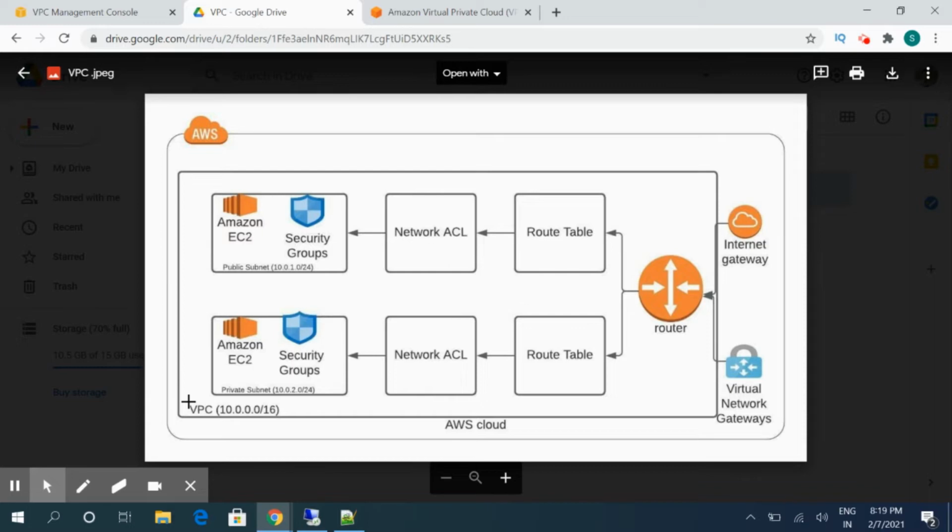So what star configuration means: suppose we have three VPCs, A, B, C, and we have paired A and B with each other, and then we have paired B and C. So it means that A is equal to B and B is equal to C. In mathematical terms, if A is equal to B and B is equal to C, then automatically A is equal to C also comes into the picture.